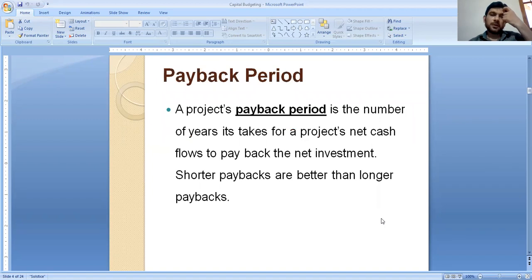Now, the first one is the payback period technique. What is the payback period technique? A project's payback period is the number of years it takes for the project's net cash flow to pay back the net investment. The shorter payback period is better than the longer payback period.